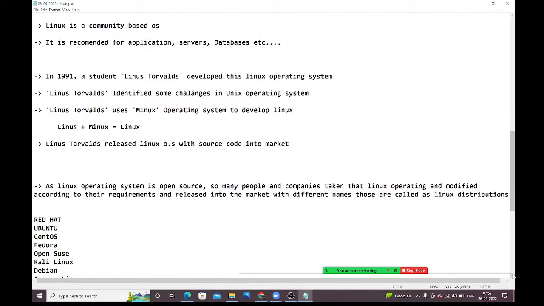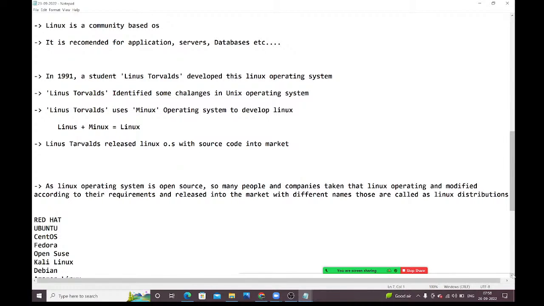That's why he came back and started implementing one operating system. After implementing that operating system, he needed to give a name for it. To implement that, he used one more operating system, which is called the Unix operating system. Once that development was completed, he needed to give the name. So how was the name given?